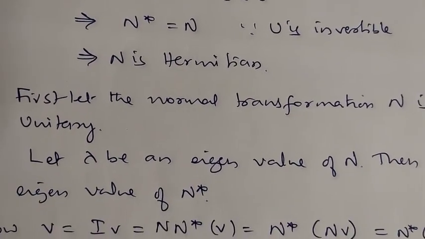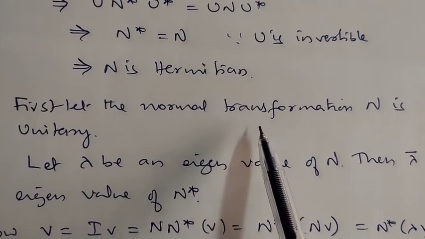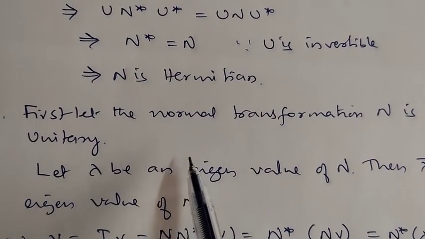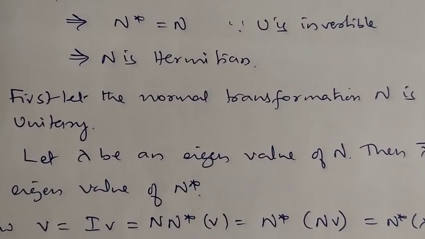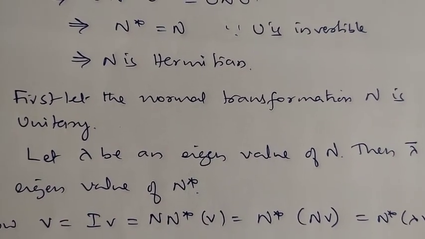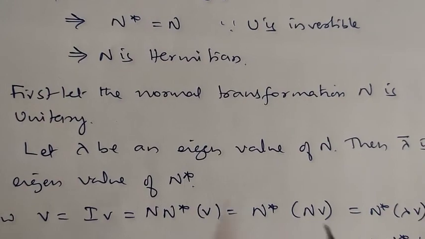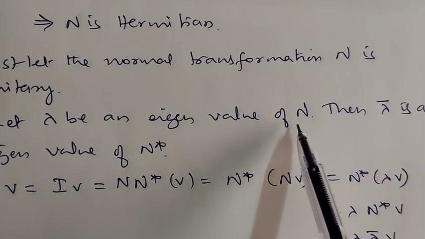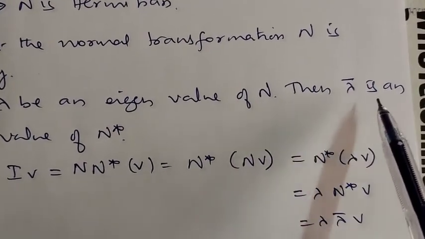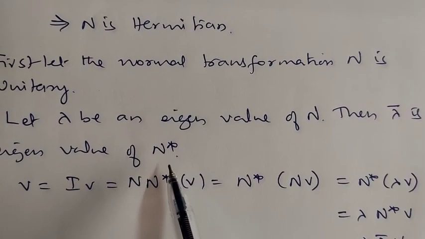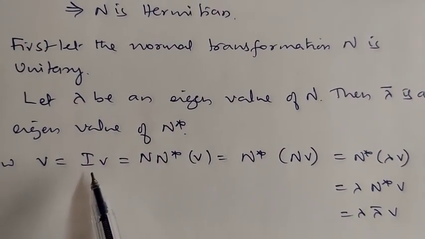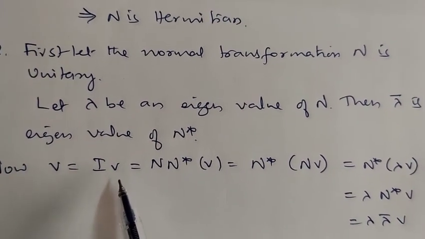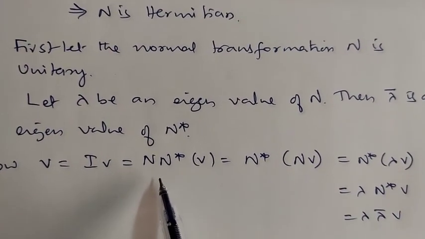Second result. Now let the normal transformation n be unitary. We will show that the eigenvalues of n are of absolute value or modulus 1. So let lambda be an arbitrary eigenvalue of n. Then lambda bar definitely is an eigenvalue of n star. Now consider the vector V. V can be written as I into V.